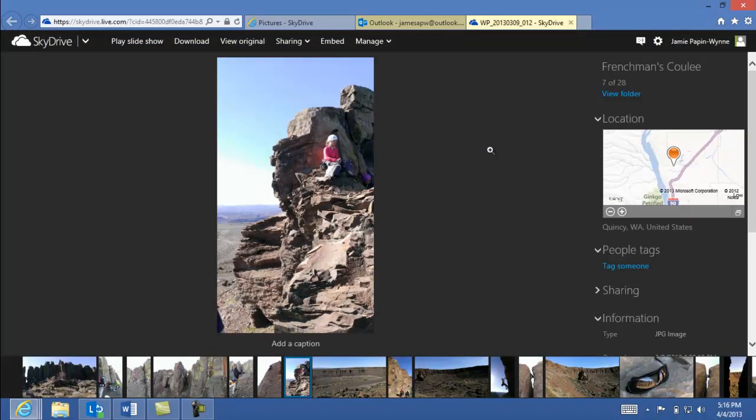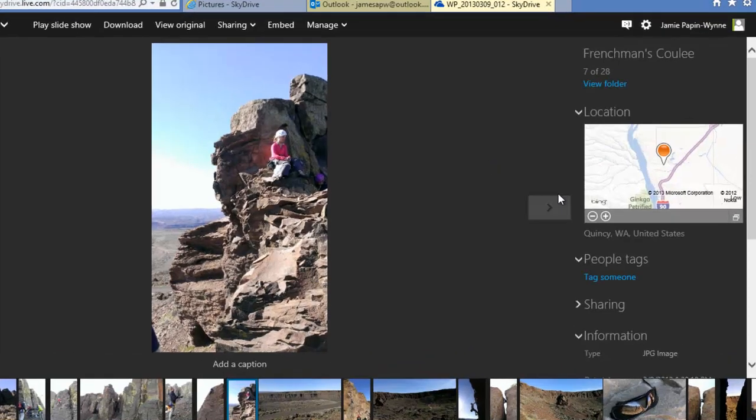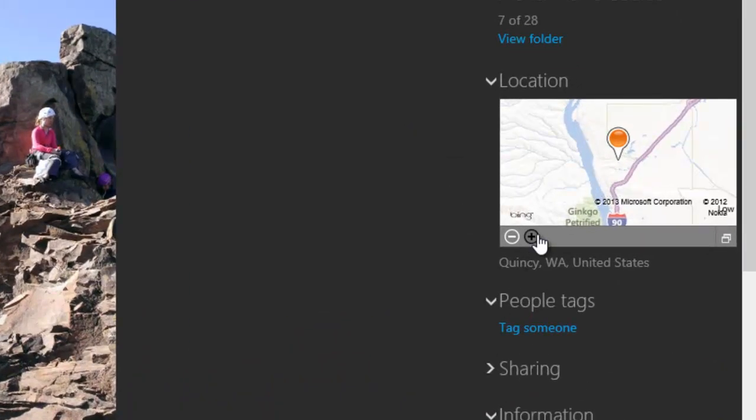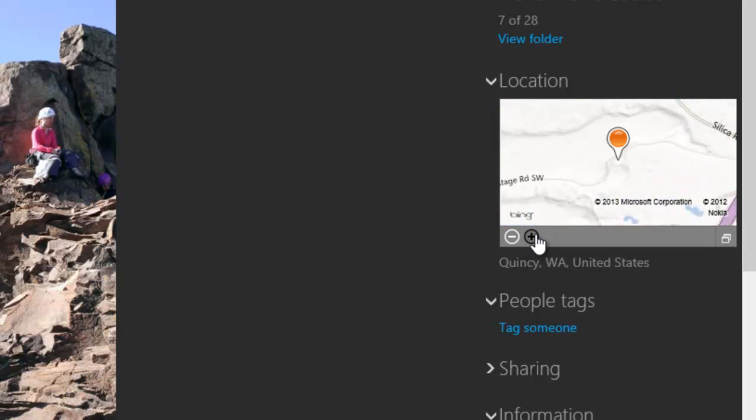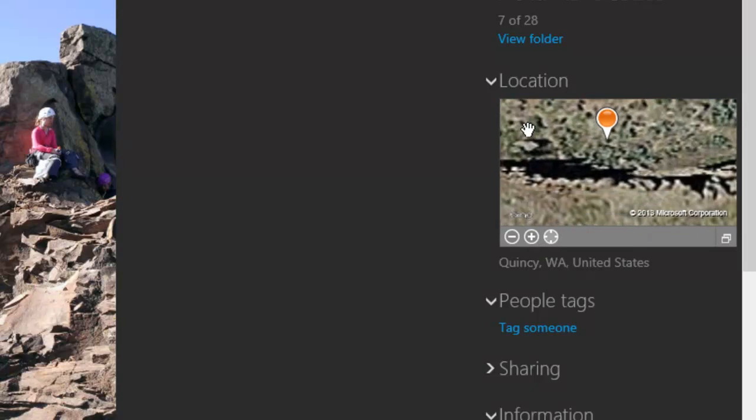One of the other things that I wanted to point out is that if you took a photo on a smartphone, it actually geotags the photo, so it marks the location where that photo was taken. So as you can see here, I actually can just zoom in precisely to where this photo was taken, which I think is pretty cool.